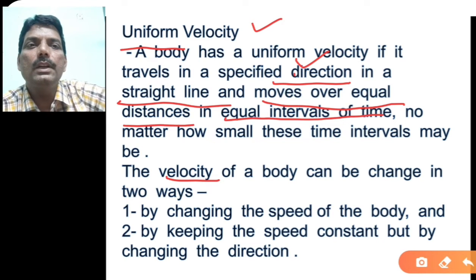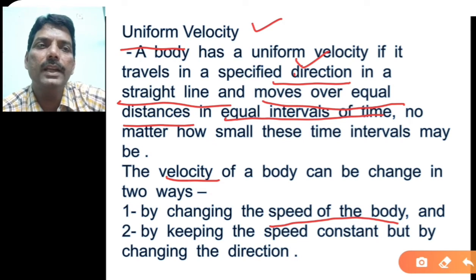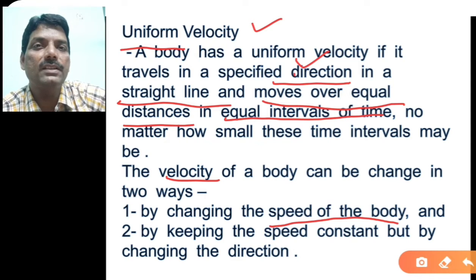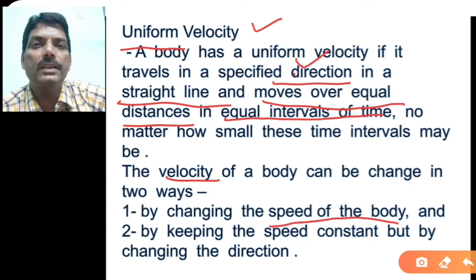Changing the speed of the body: suppose you keep the direction the same, that means you are moving on a straight line, and you are changing the speed. Sometimes you are moving at 10 meter per second, sometimes 20, sometimes 50, again sometimes 25 meter per second. So the speed you are varying, but you are moving in a straight line. That means the direction is kept, but the speed is varied. So the displacement is changing with respect to time, thus the velocity also changes.